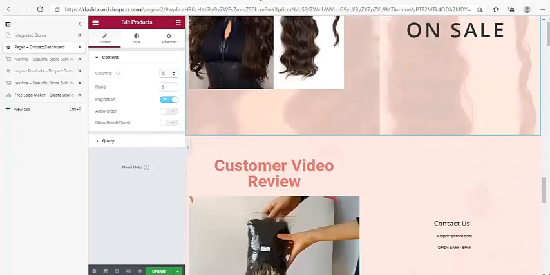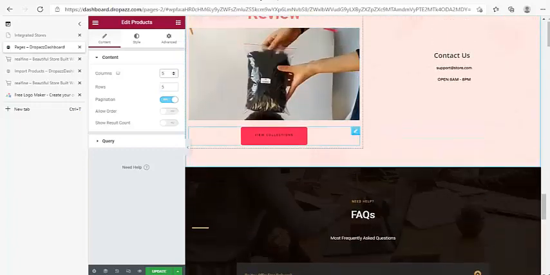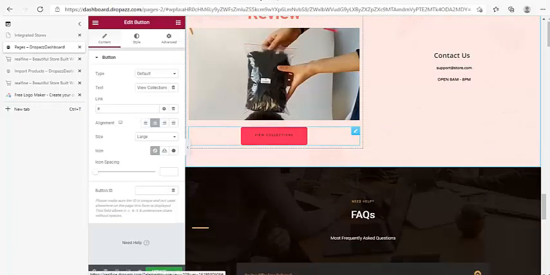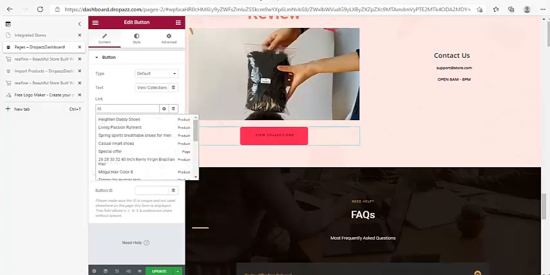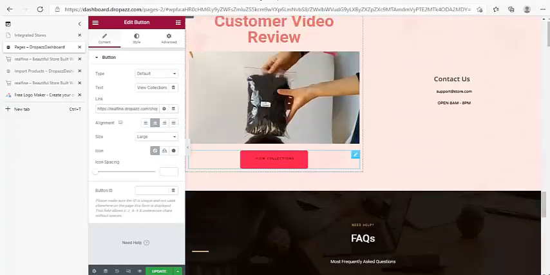Now the next place is pretty simple. Right here, this view collections, the same thing. Add your link, https://yourwebsite.com/shop. So I can just put shop, and then it selects shop. It brings it up right here. And that is it, so that when customers click, they are able to go to the page.